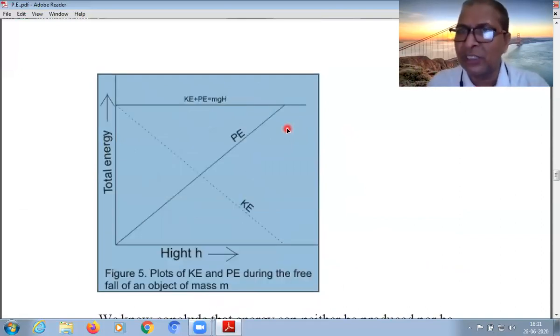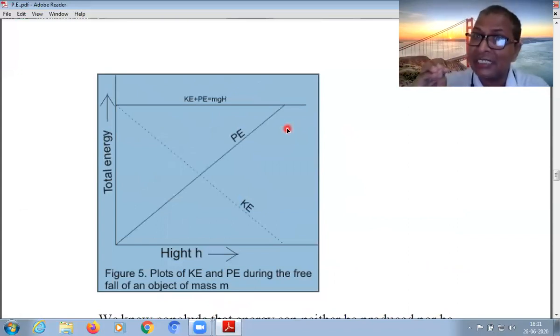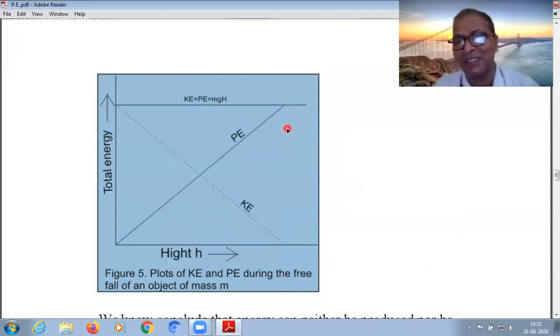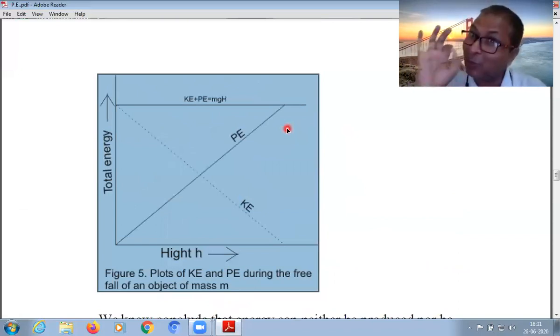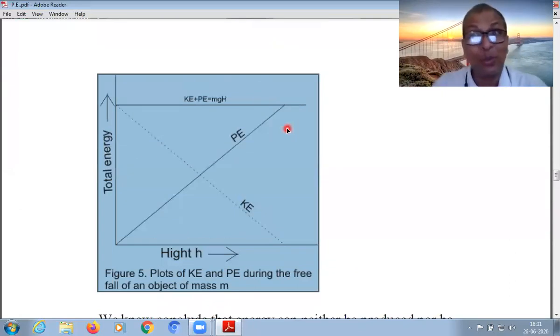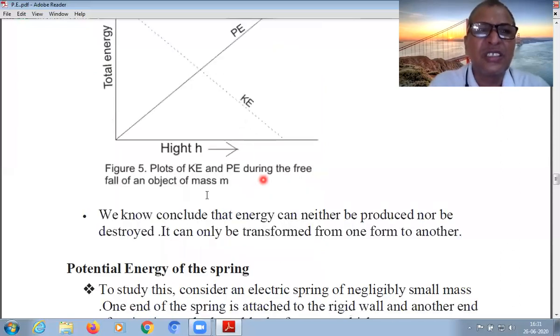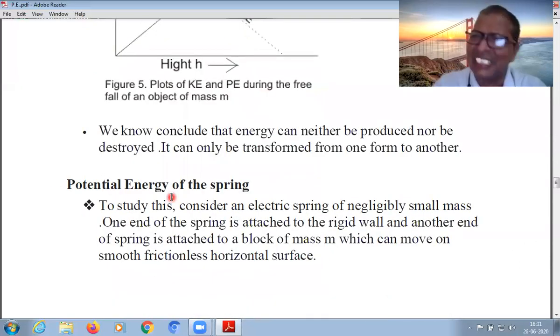Students, this is my one suggestion. You must have the idea to read the graph. Physics can be understood more clearly by graph. Once we have the habit to read the graph, we can never forget the concepts in this. Now see, this is the gravitational potential energy. This is all about the gravitational potential energy.